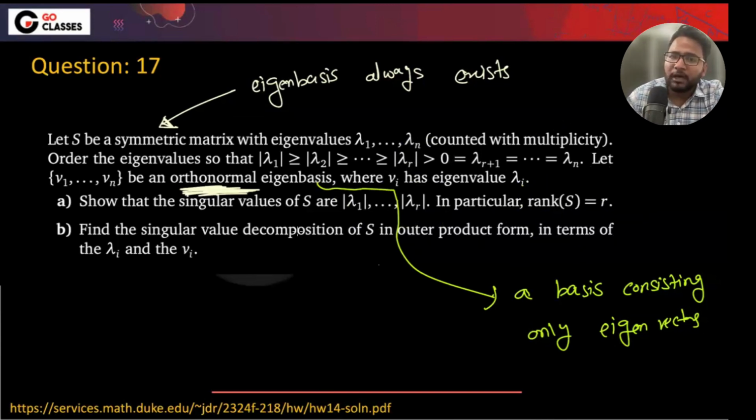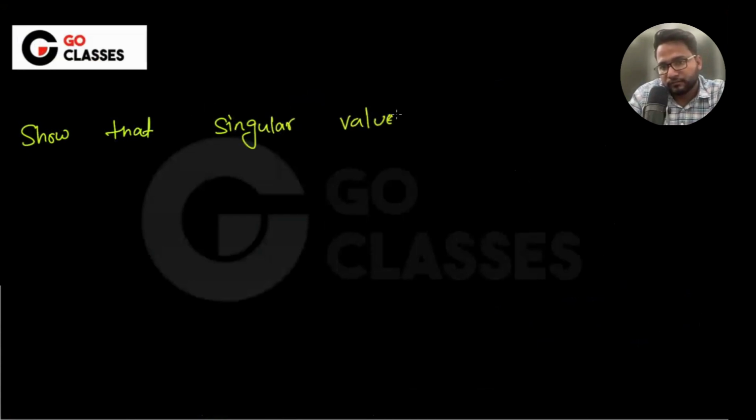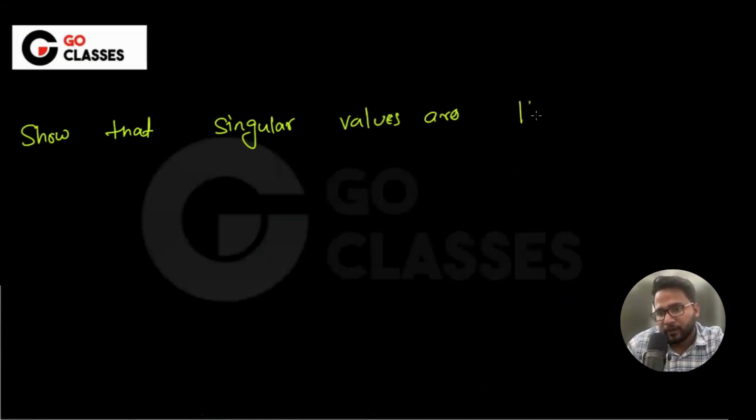And how can we prove it? Let's just do it step by step. Let's first show that for the symmetric matrix, the singular values are this. Then in the next step, they're saying to find the singular value decomposition of S in outer product form. We will do it. So first, let's show that the singular values are lambda one, lambda two, like that till lambda r. Right? Singular values are this.